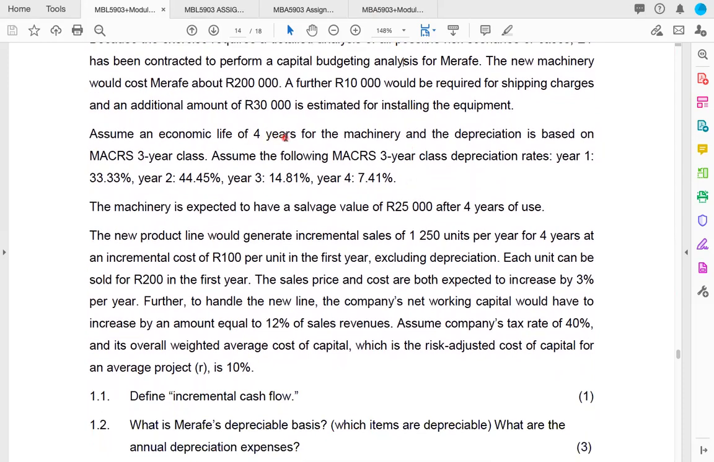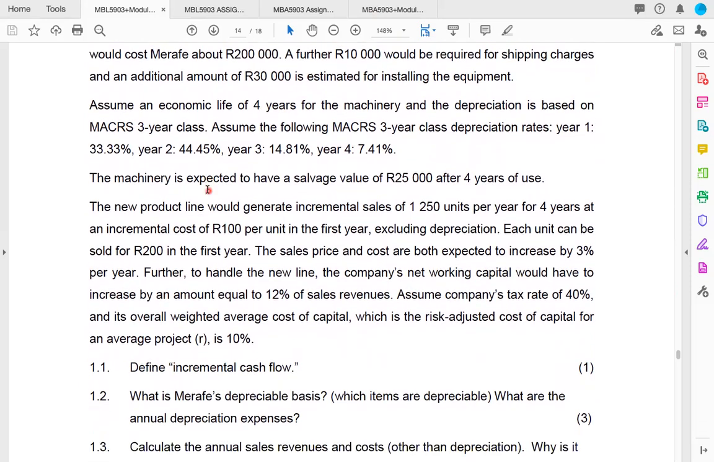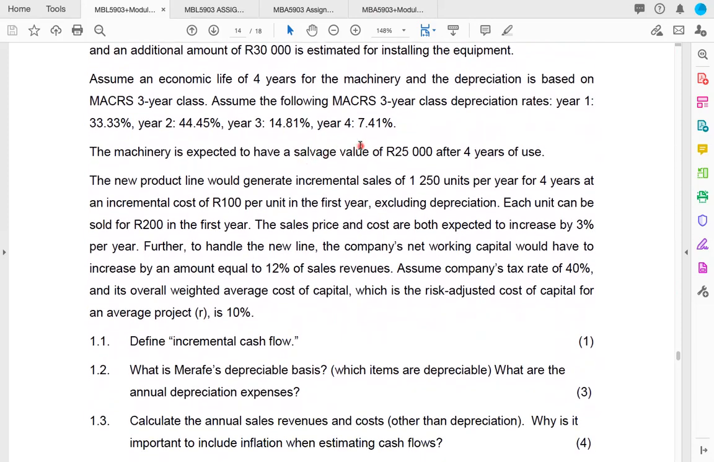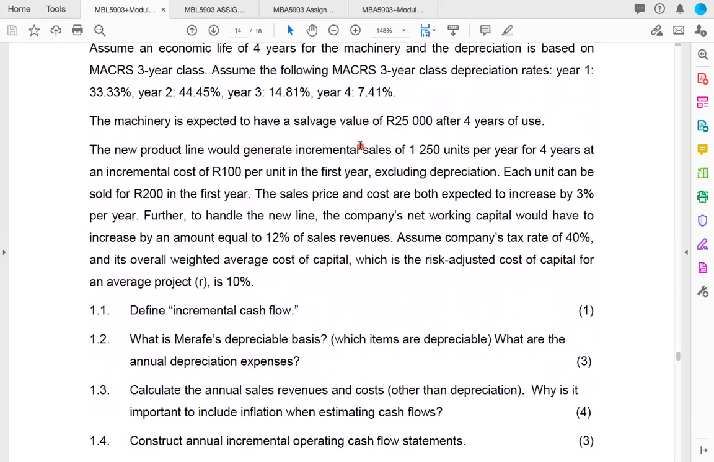Assume an economic life of 4 years for the machinery, and the depreciation is based on the MACRS 3-year class. Assume the following 3-year class depreciation rates: year 1, 33.33%, year 2, 44.45%, year 3, 14.81%, and year 4, 7.41%. The machinery is expected to have a salvage value of 25,000 Rand after 4 years.